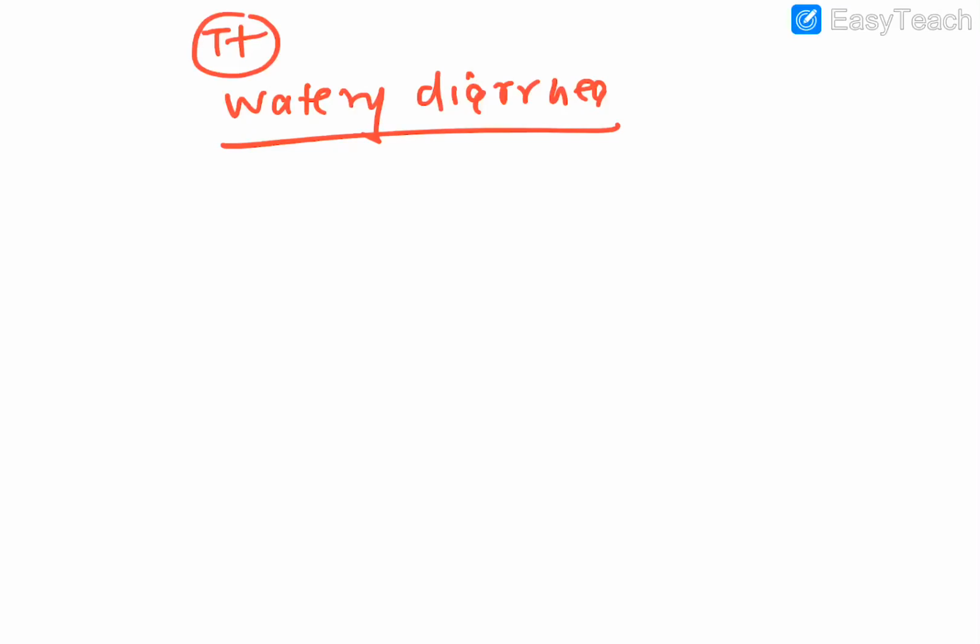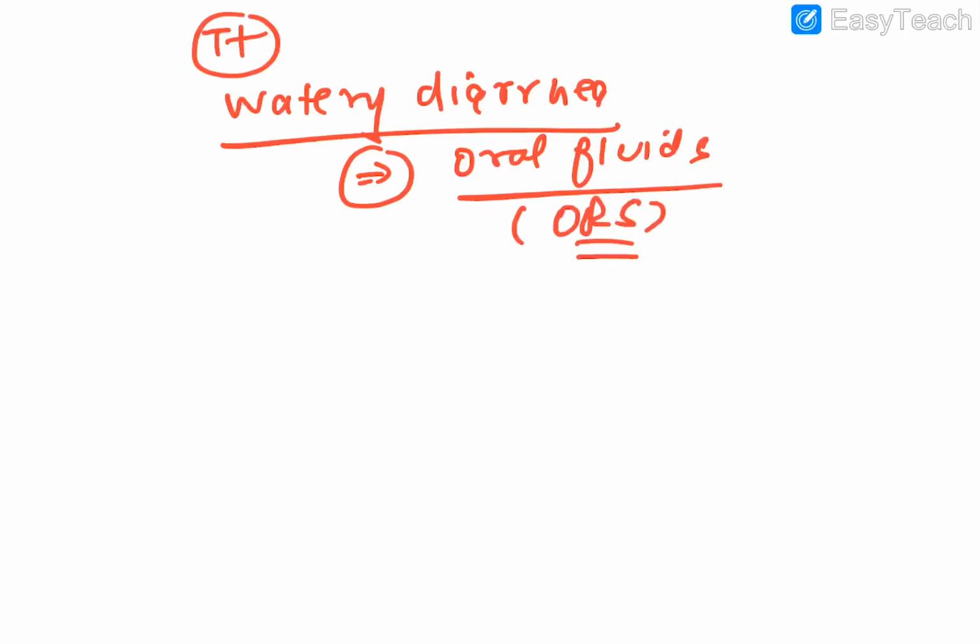Now in the last, something about the treatment. If it is watery diarrhea, as we wrote in that table at the start, if it is just one or two unformed stools and the patient has come to you, you will just rehydrate that patient with oral fluids. Oral rehydration solution, ORS, is given, and the patient will manage very easily in this entity.